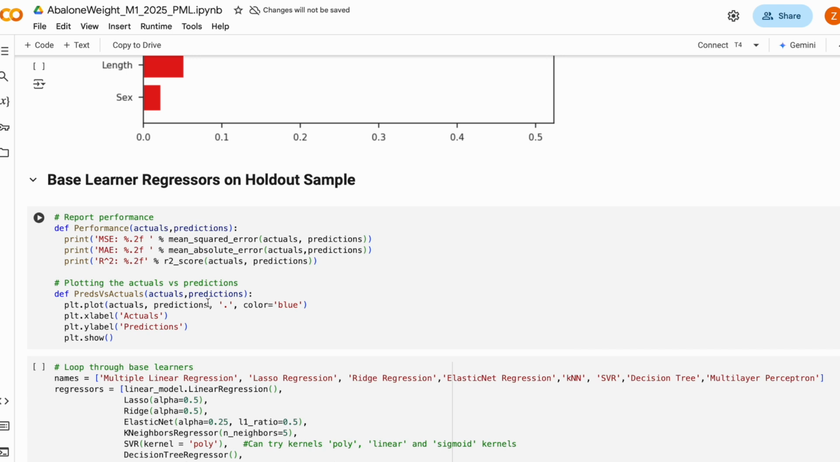The model could be deployed as a Flask or FastAPI application, allowing seafood companies to input abalone attributes and receive instant weight predictions. This project highlights the power of machine learning in solving real-world regression problems. We covered data acquisition, preprocessing, feature engineering, model selection, validation, feature importance analysis, and business applications.